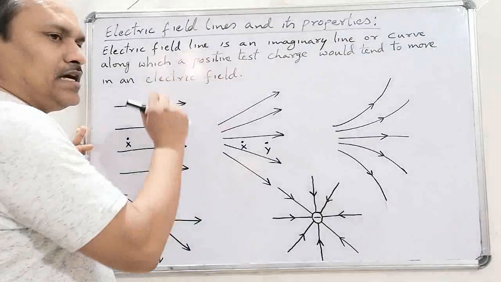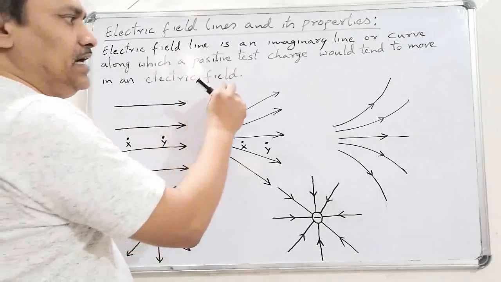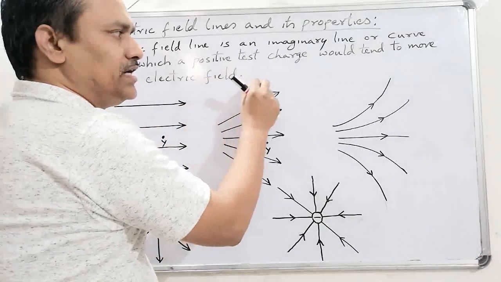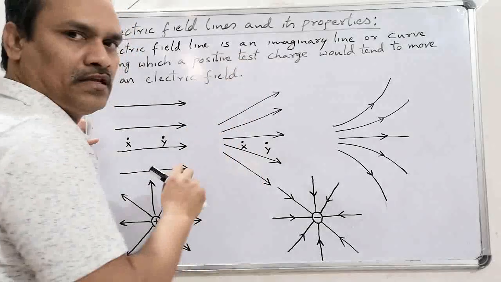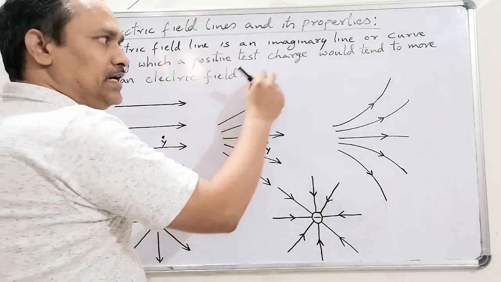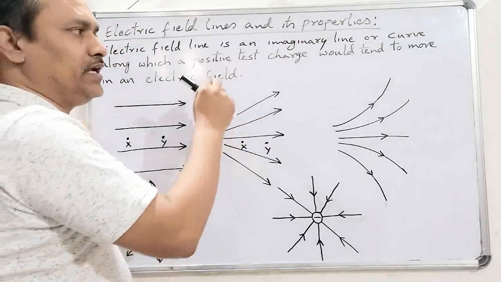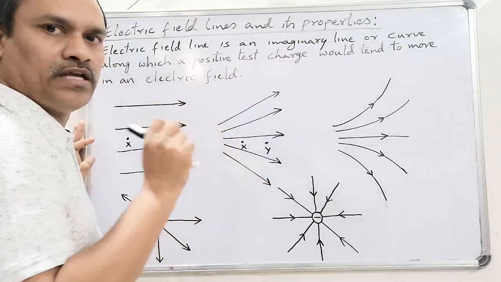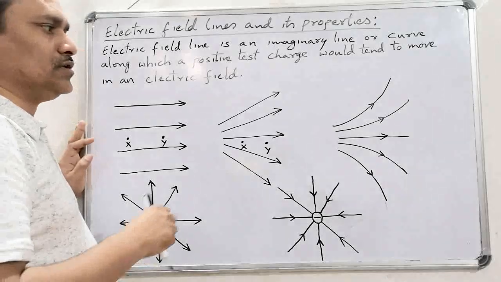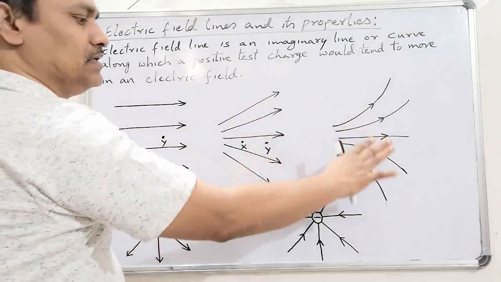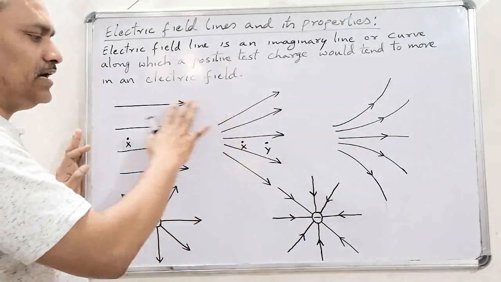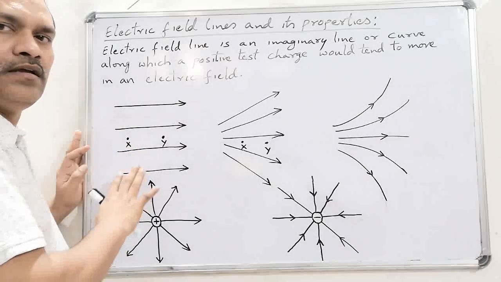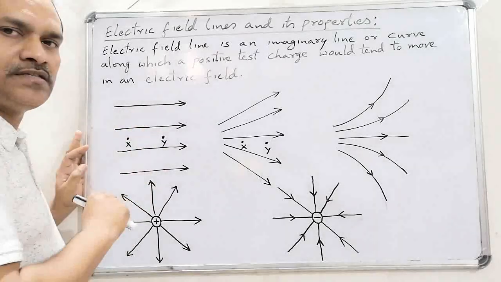If that test charge is left freely, it would tend to move in a certain direction in that field. That imaginary direction, if we draw it as a line or a curve, then that is known as electric field line. So here I have shown the electric field lines at a certain point in space.